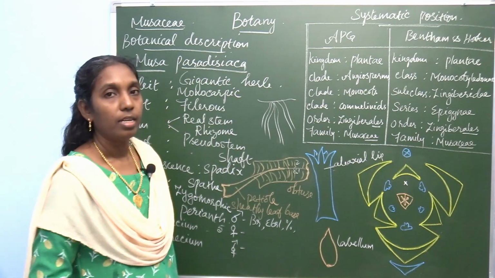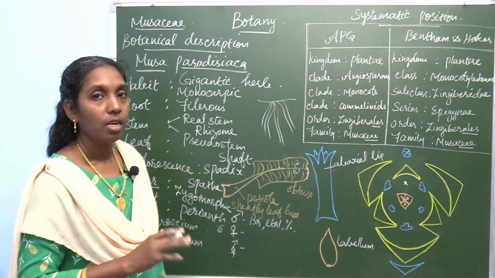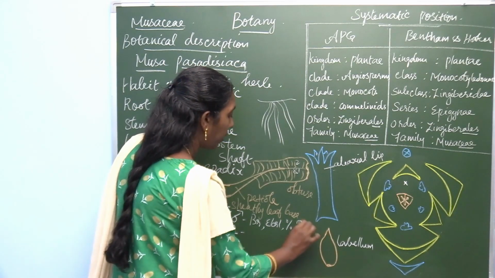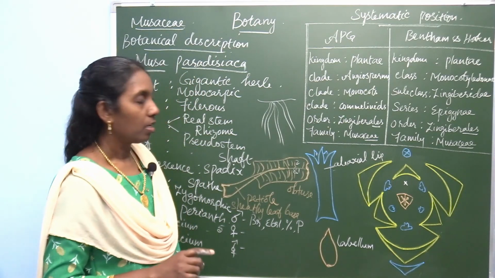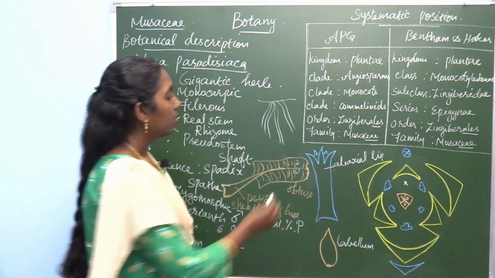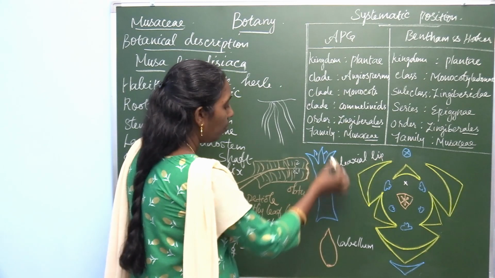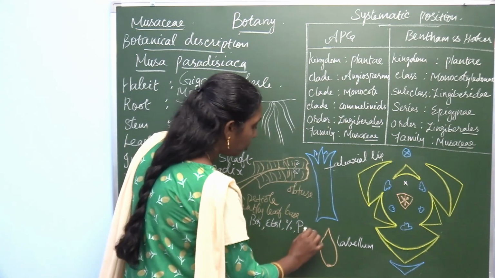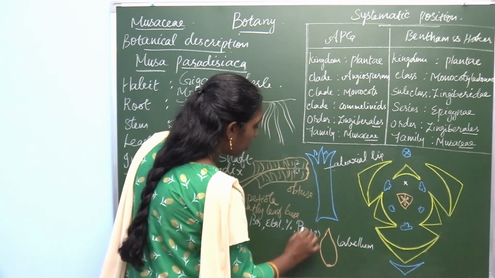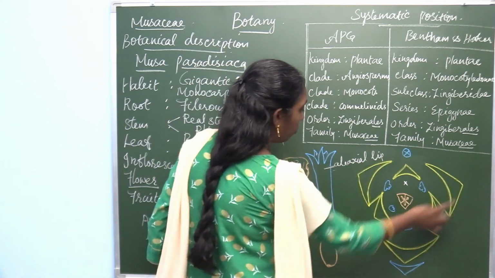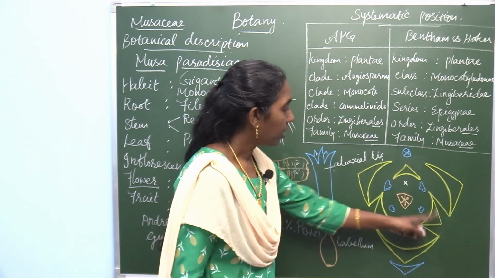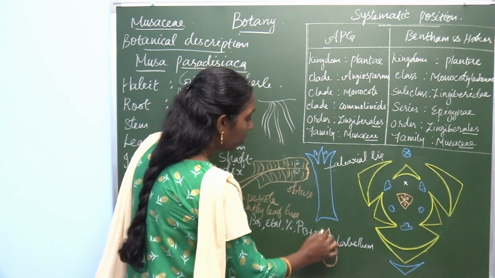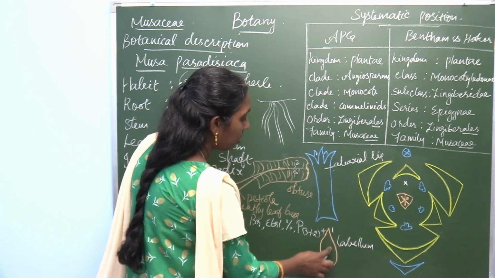Then perianth, here there is no corolla and calyx, so perianth is represented by P. Perianth is arranged in 3 plus 2 plus 1. There are 6 tepals arranged in 3 plus 2: 3 in the outer whorl, 2 on the lateral side and 1 is free. So this is 3 plus 2 plus 1, with this free tepal.